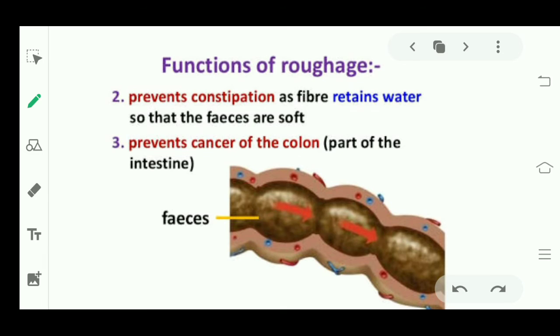This prevents constipation. It also prevents cancer of the colon, a part of the intestine. There is a part in your intestine called the colon, and roughage prevents cancer of the colon. If you don't eat roughage, there will be the problem of constipation, and maybe then cancer of the colon. So you should have roughage in your food.